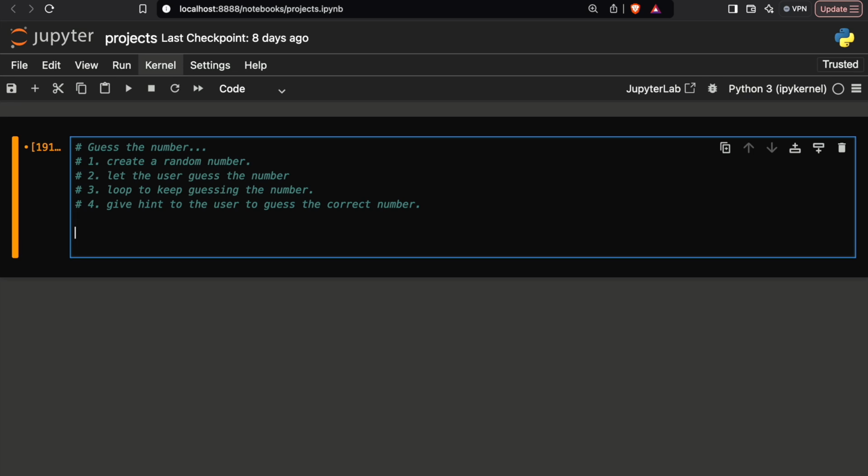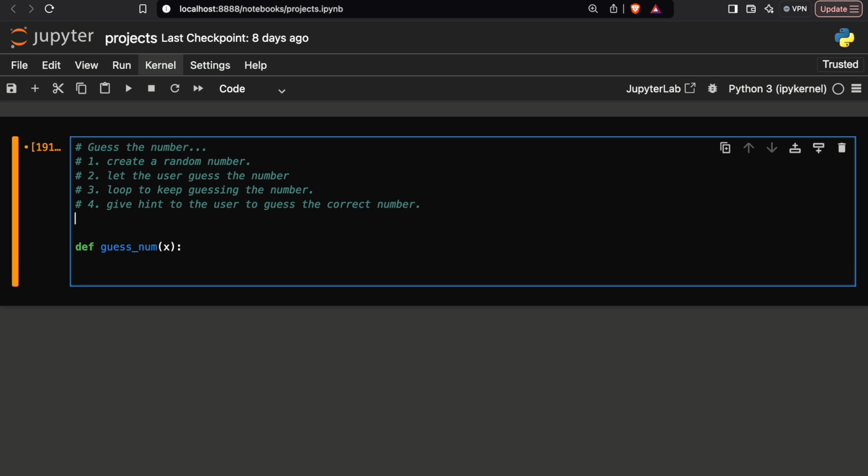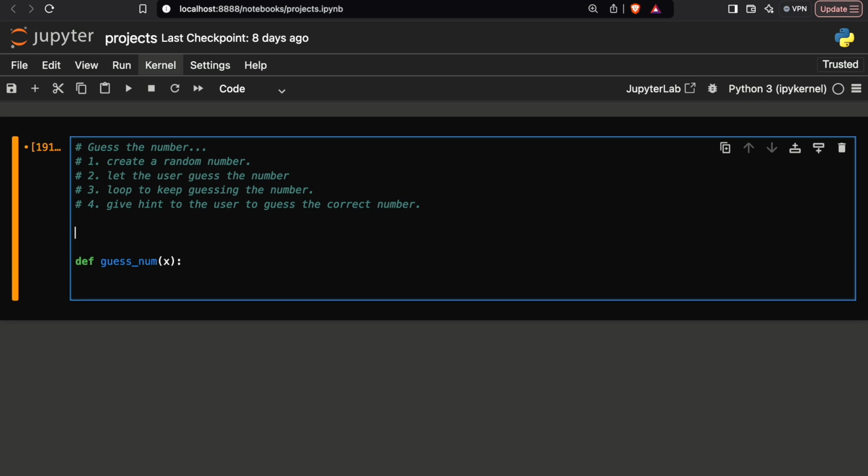I'm going to use a function to create this project. So I will write def, and the name of the function will be guess_num, and here I will write x. Why I'm writing x, I will let you know. Now the first step is that we need to create a random number. Whenever you need to create a random number, you need to import the random module. So to import, I will write import random like this.